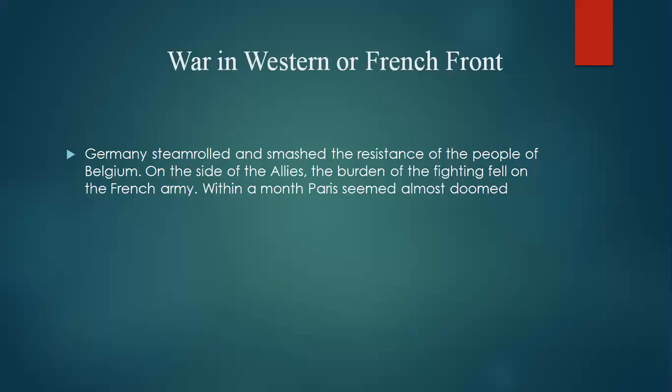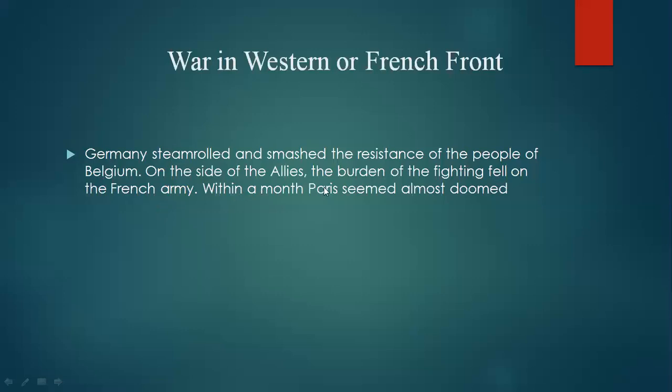So war in the Western or French front is nothing but Germany entering through the western side of the French nation. While moving towards the French nation from the western side, Belgium resisted Germany and got annexed by Germany, and after that the entire burden of resisting the German powers fell on the French army.